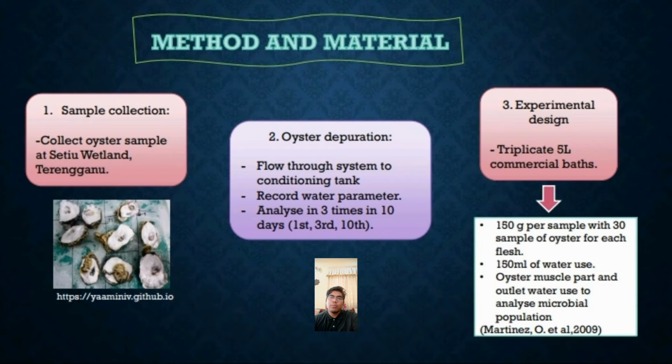In method and material, first, sample collection. The oyster sample will be collected at Seti Wetland, Terengganu. Second, oyster depuration. Flow-through system to conditioner tank, record water parameters, analyzed 3 times in 10 days, which is first day, third day, and tenth day. Third, experimental design. Triplicate 5 liter containers, 150 gram per sample with 30 samples of oyster for each flask. 150 ml of water used. Oyster muscle part and outlet water used to analyze microbial population.